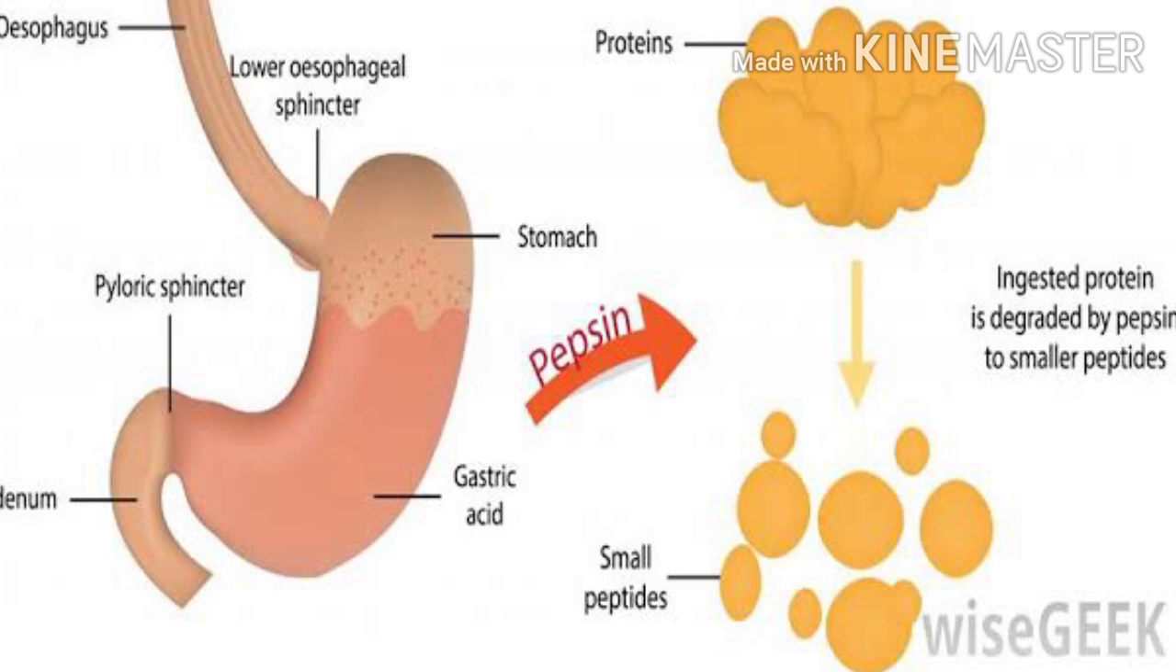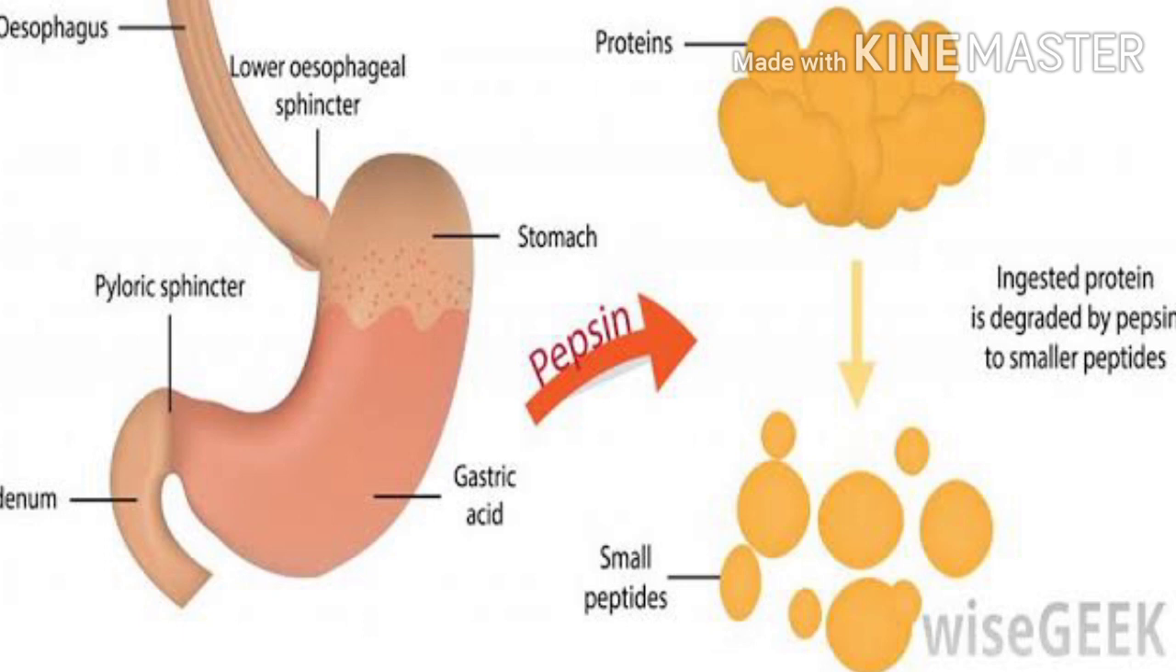Along with that, what is the role of pepsin? Pepsin acts upon the proteins. It breaks the proteins into very simple particles. That means in the mouth, carbohydrates are made into small pieces with the help of salivary amylase.